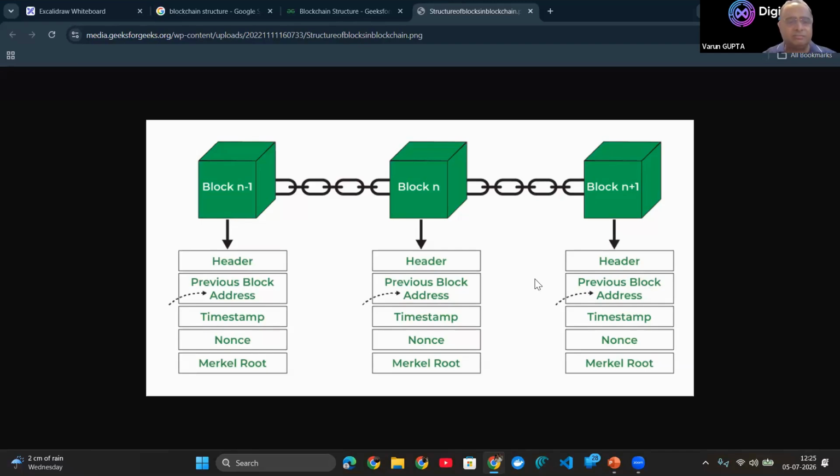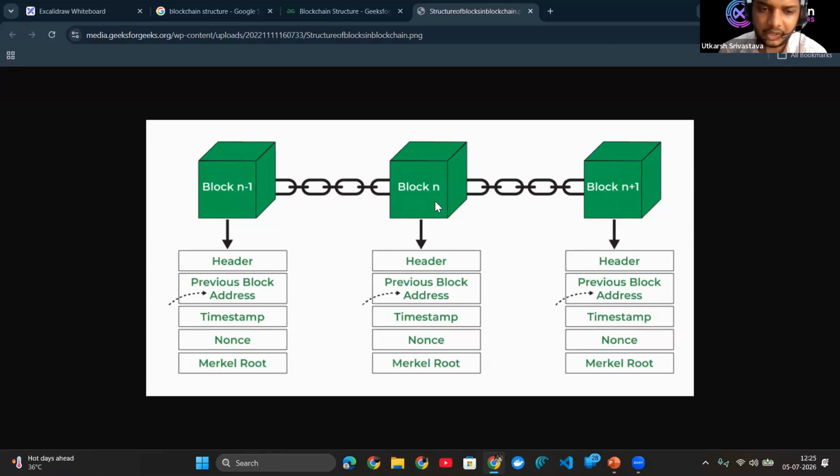Yes. If you understand this diagram, you will understand one of the most important interview questions: how is immutability ensured in the blockchain? We all understood that a transaction happens in the blockchain, gets stored in a block, and the block gets added to the blockchain after being verified by the miners. But what happens if someone tries to change the data after the block is added? How is this ensured?